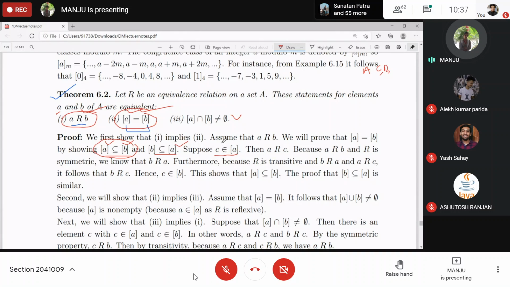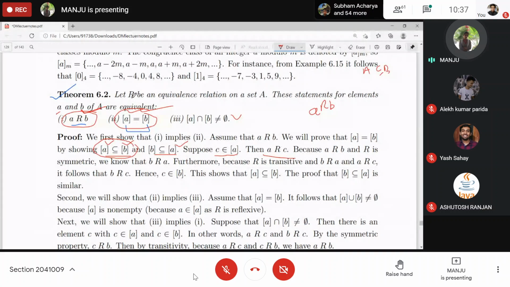What do we mean by C belonging to the equivalence class of A? When this element belongs to this class, A and C are related, right? Only then does C go into the equivalence class. Yes, ma'am. That means A is related to C. And the given thing is that A is related to B. So A is related to B and A is related to C.